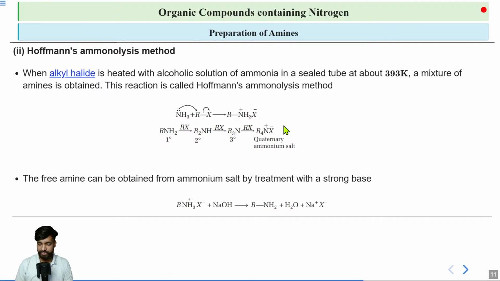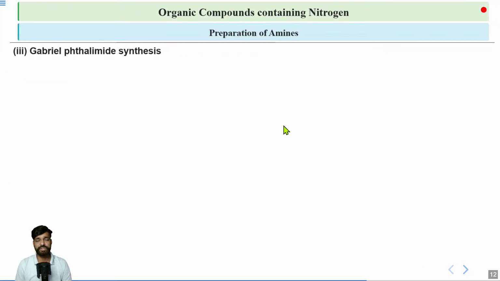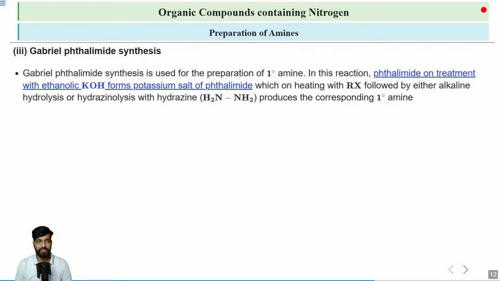Now moving on to the next reaction, which is Gabriel phthalimide synthesis. What do we do in Gabriel phthalimide synthesis? In this, we treat our given phthalimide with ethanolic KOH. Then what will it do? It will abstract the proton. After that, once the potassium salt of phthalimide is formed, we treat it with RX, which is the alkyl halide, and then what you can do is hydrolyze it to give us the product, or you can also hydrogenolyze it. So hydrogenolyze means treating with hydrazine, NH2NH2.